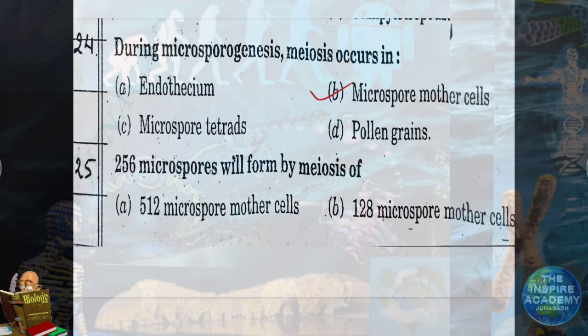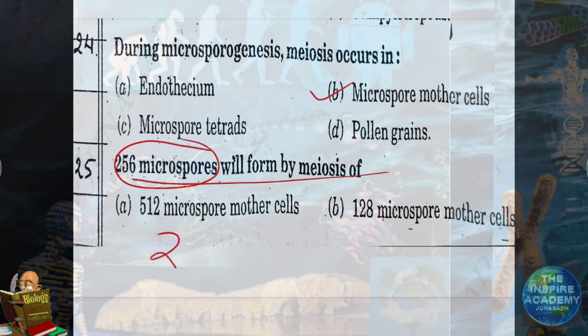Question number 25. Very interesting question. 256 microspores will form by meiosis of. What is meiosis? How many cells are formed at the end of meiosis? 4 cells. So how many cells were there that formed 256 microspores? 256 haploid cells.